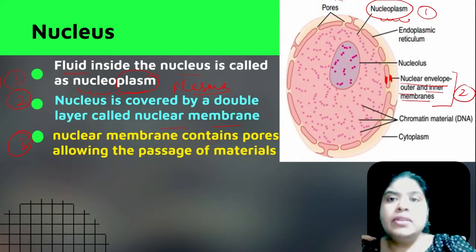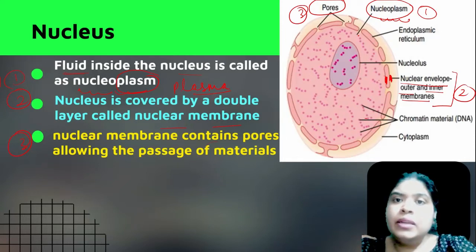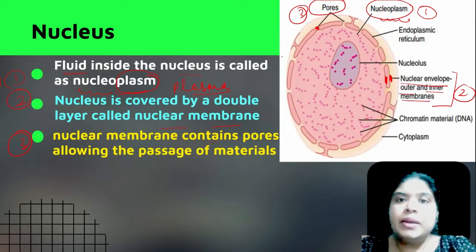And thirdly, we have also discussed that this nuclear membrane is not continuous. You can see that in between it is broken. Wherever there is a space in between, like you can see the space over here and over here, all these are called nuclear pores. So what is the importance of these pores? They allow the passage of various materials in and out of the nucleus.